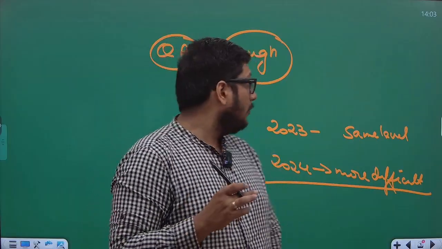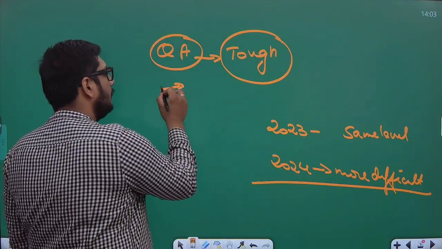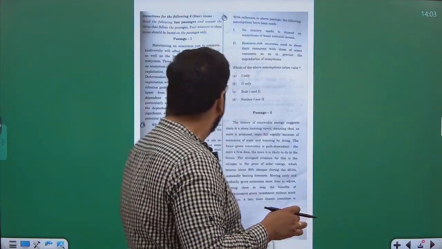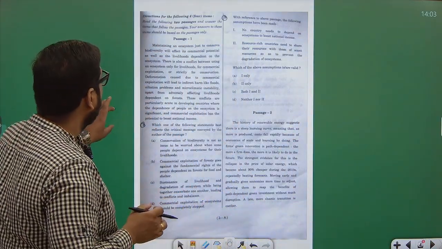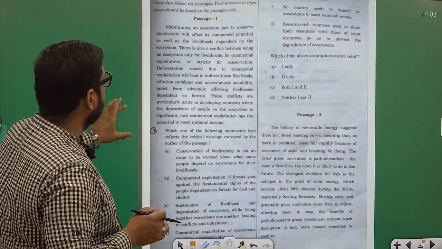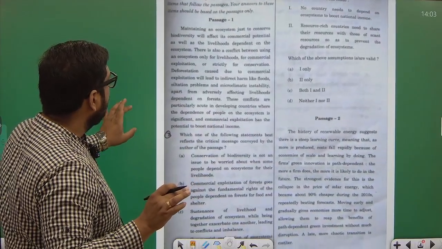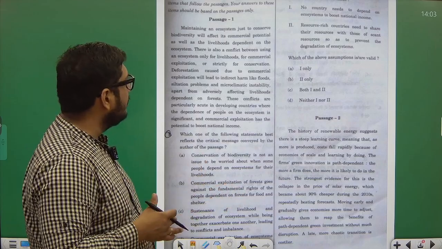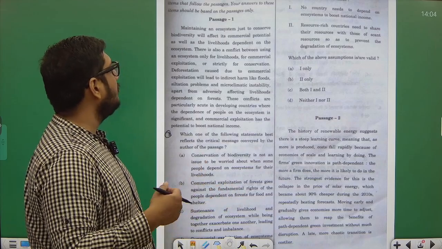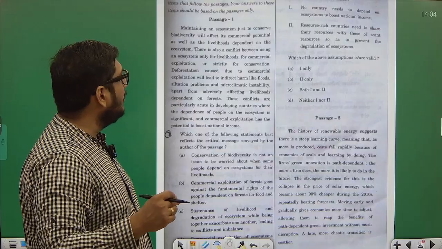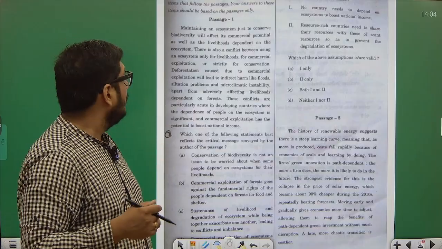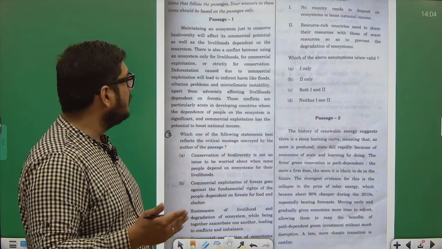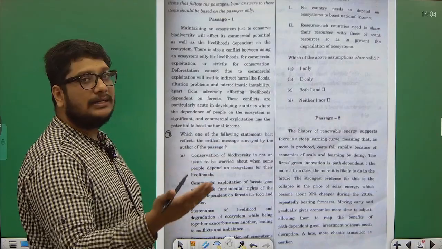Now let's see how we'll be doing, and let's start with the questions. Directly, let's start with question number 1. It is with respect to the passage. The passage is talking about an ecosystem. Let me read that passage for you. It says, maintaining an ecosystem just to conserve biodiversity will affect its commercial potential as well as the livelihoods dependent on the ecosystem. There is also a conflict between using an ecosystem only for livelihoods, for commercial exploitation, or strictly for conservation.